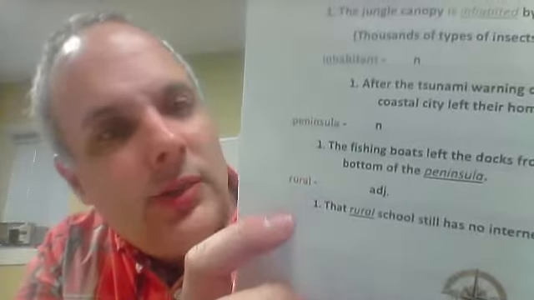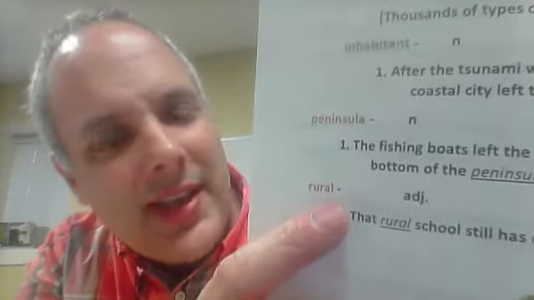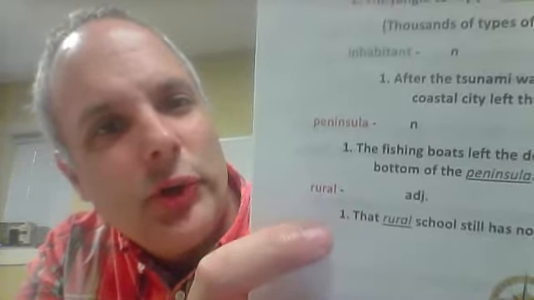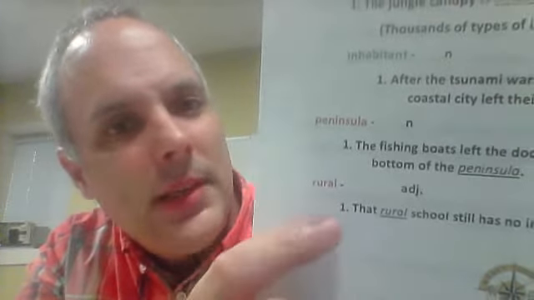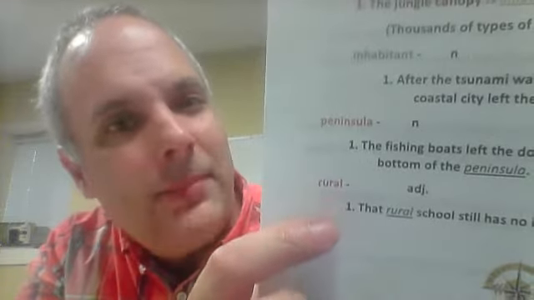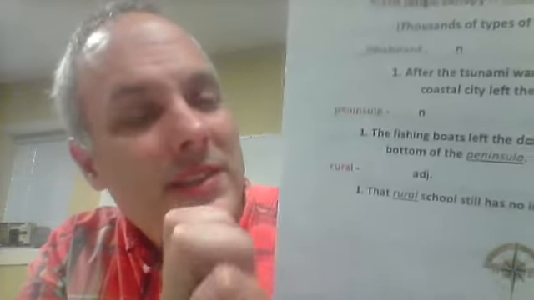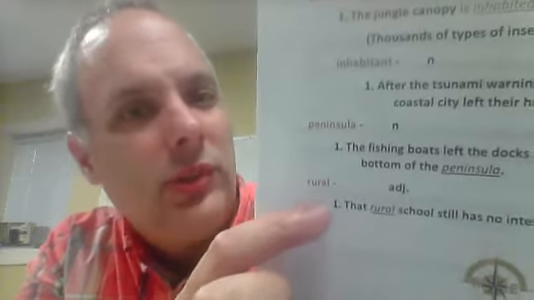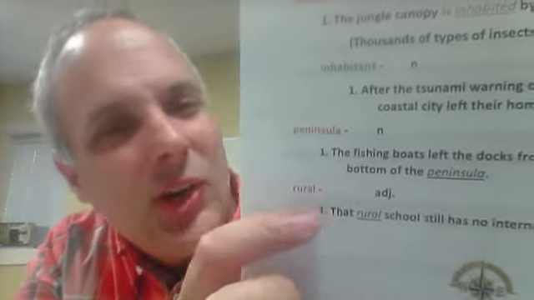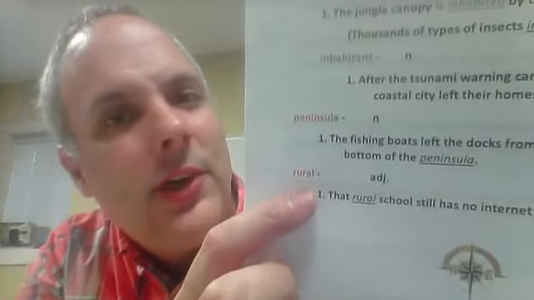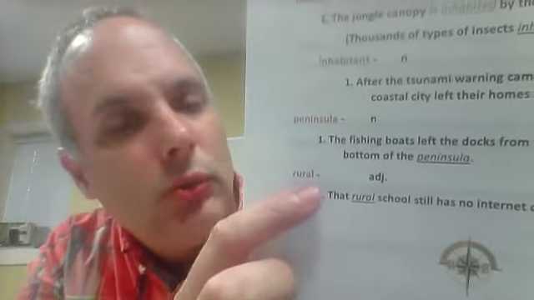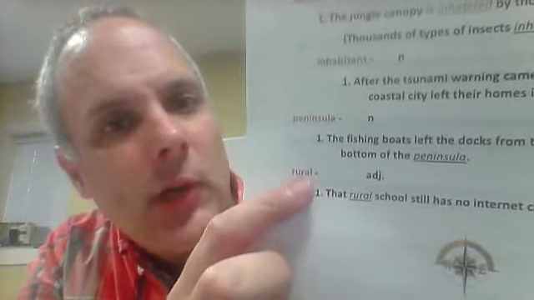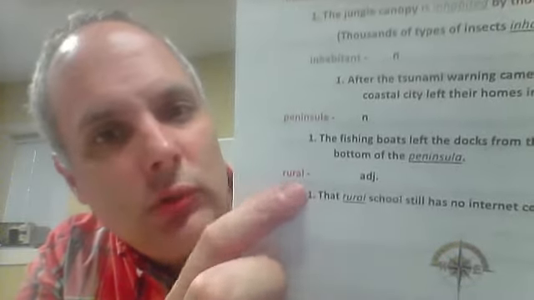Rural. This word is hard, okay? The R's and the L's all together. Okay, so rural. Rural. If you can say my name, Daryl, if you can say my name well, you can also do rural. Okay? Maybe a little bit harder. Rural is the opposite of urban. Urban, U-R-B-A-N. So rural means countryside. Urban means city.